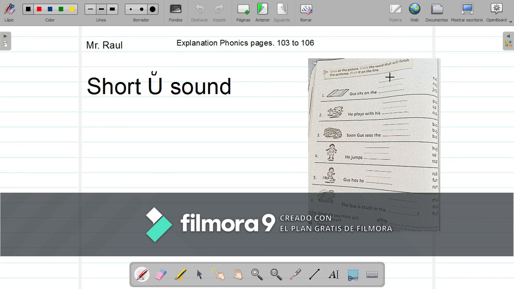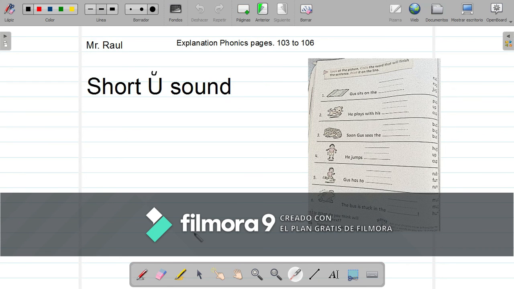What do you have to do here? This is a very easy exercise. In here you have 3 options. I know it's a little difficult to see, but you have to identify what is the correct one. Here we have: goose sits on the roof, roof, or jug.